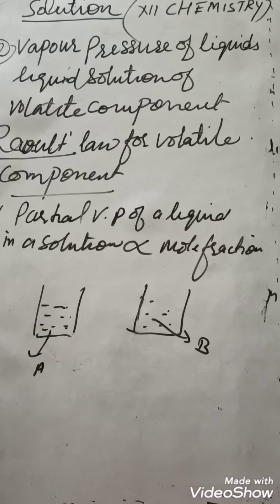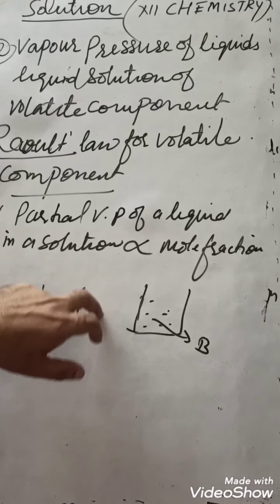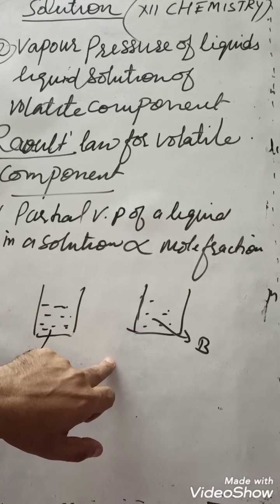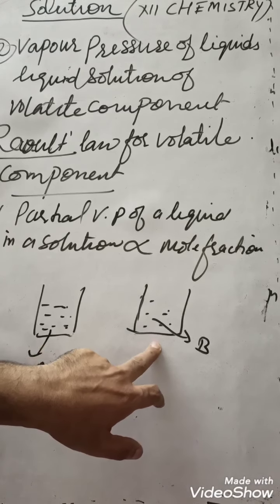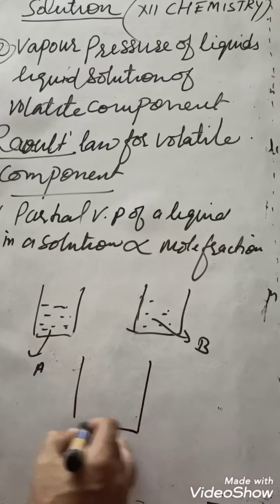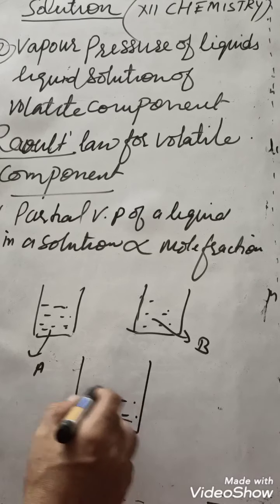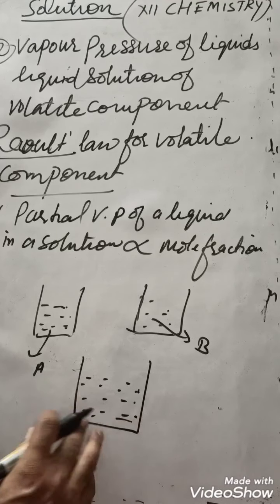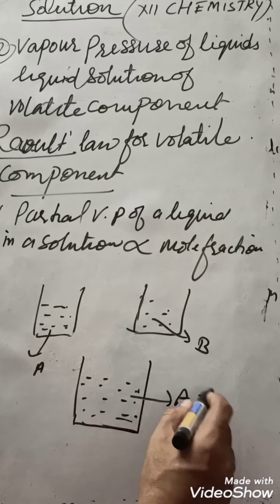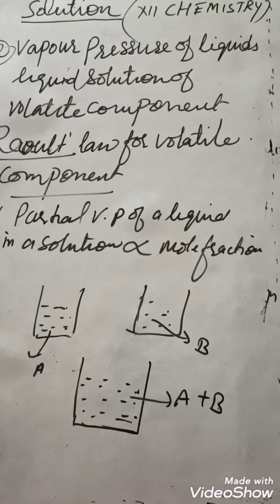Its actual pressure in a single form will be known as its vapor pressure. But when both will be mixed, then the total pressure, we are having a mixture of A and B.